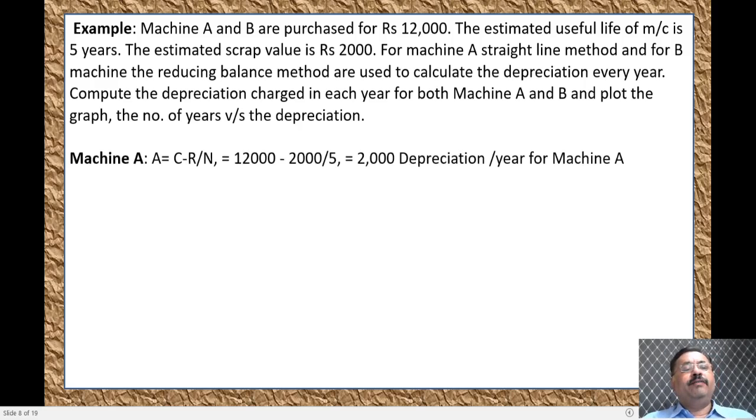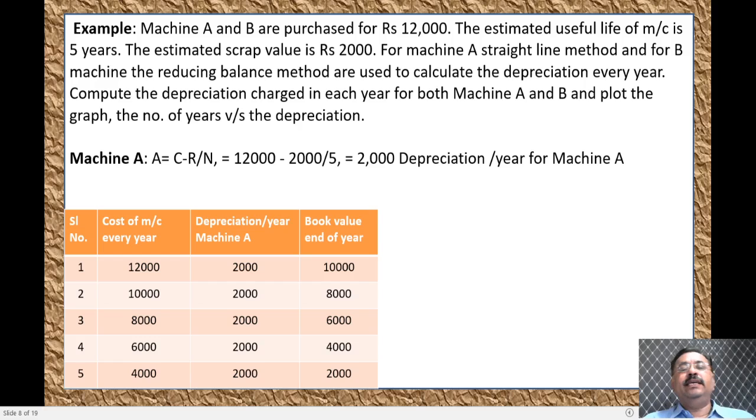What is given for machine A and machine B is being shown here. For machine A, it is the straight line method. The formula which you will be using here is A = (C - R)/N. That is 12,000 minus 2,000, because 2,000 is the scrap value, divided by 5. That means 2,000 is the depreciation that you will be charging every year for machine A. This you can see here. The depreciation for every year for machine A is 2,000.